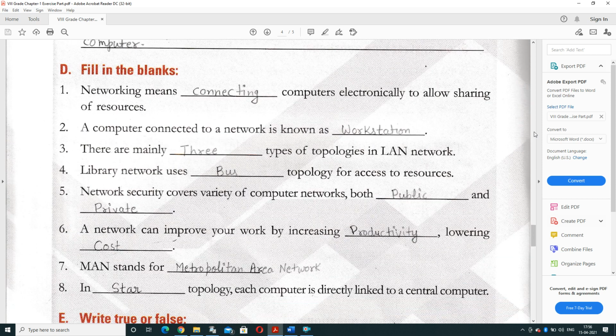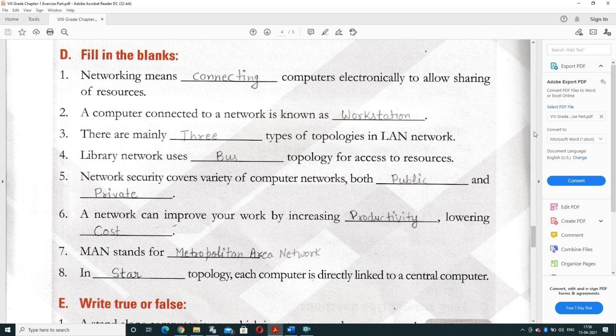Now part D, it's a fill up. Networking means dash, computers electronically allowed to share resources. It means connecting the computers electronically to allow sharing of resources. A computer connected to a network is known as dash. It can be known as workstation or node. So we can write node also, we can write workstation also.